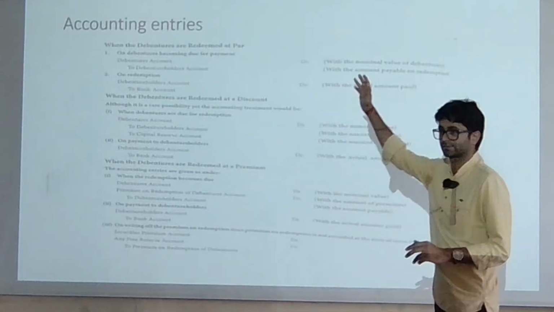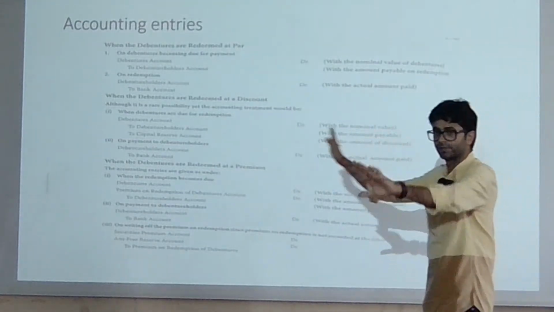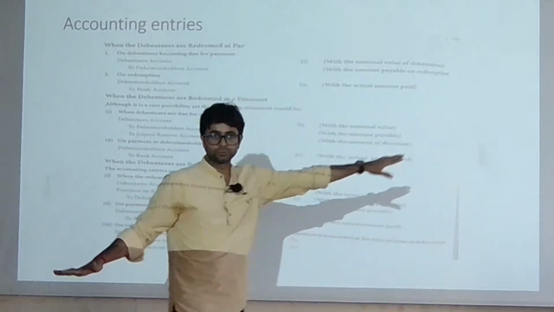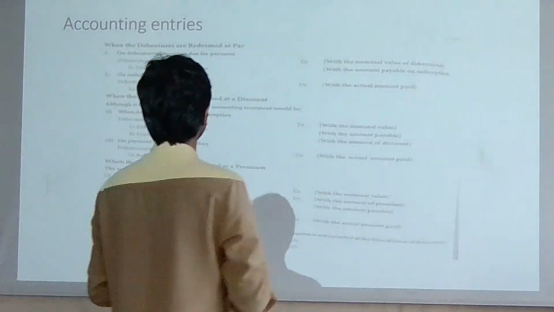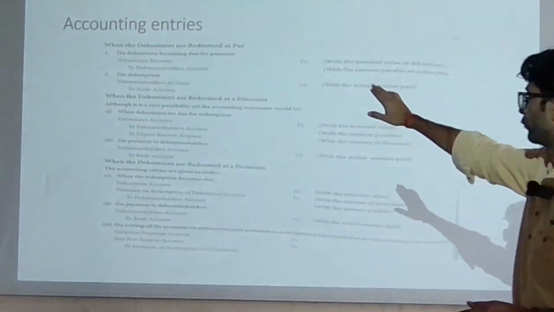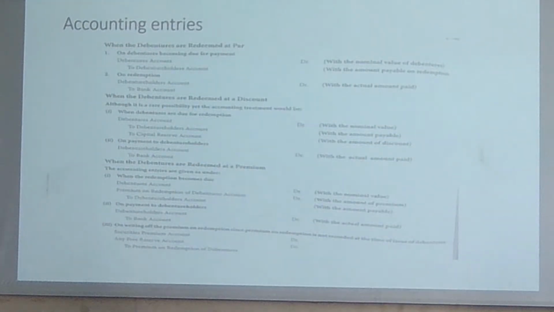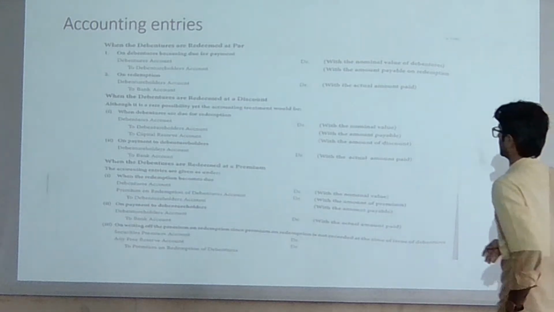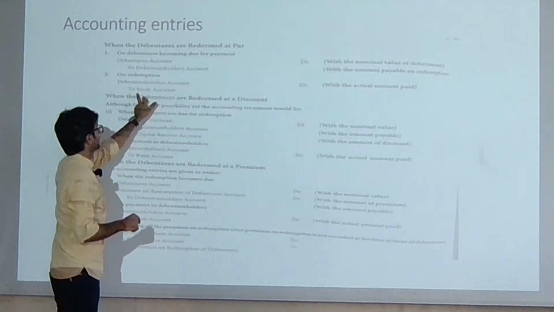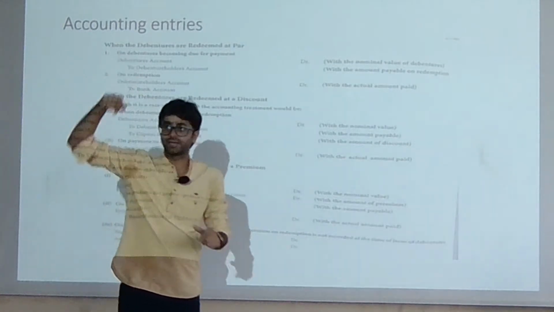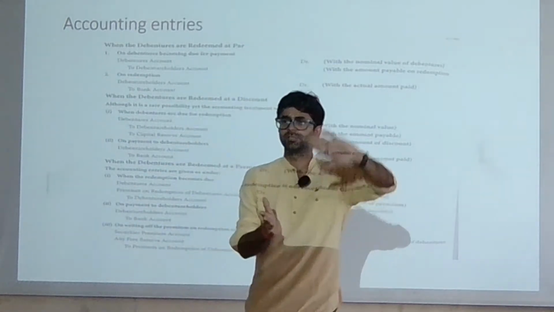Now we will see the general entries. Okay, just for the academic purpose, आप लोग थोड़ा सा go through करते हैं. See here, the first thing is when debentures are redeemed at par. So first, very simple, debentures account and to the debenture holders account जो यहाँ पे credit कर रहे हैं. On redemption, debenture holders account debit हो जाएगा और आपका bank account it will be credited. So that is a simple thing for the at par.